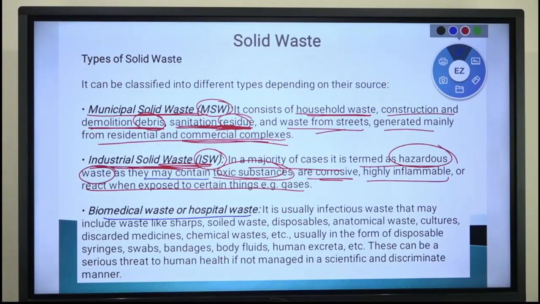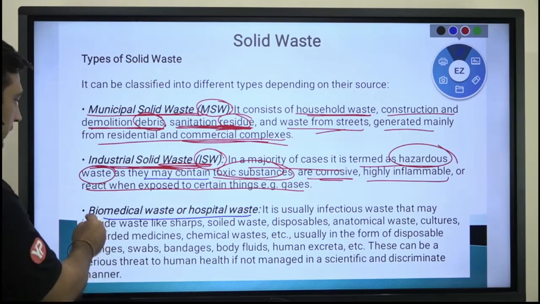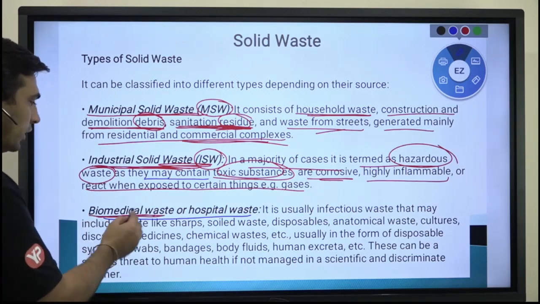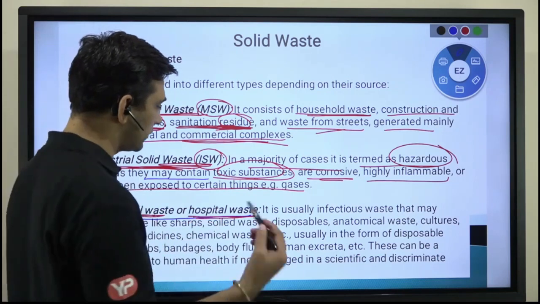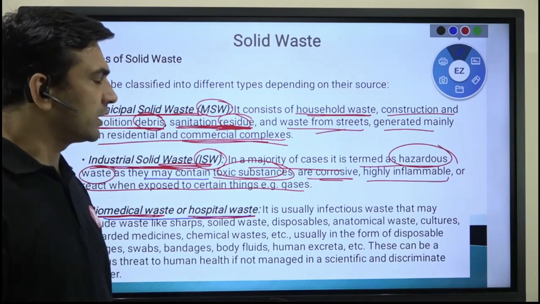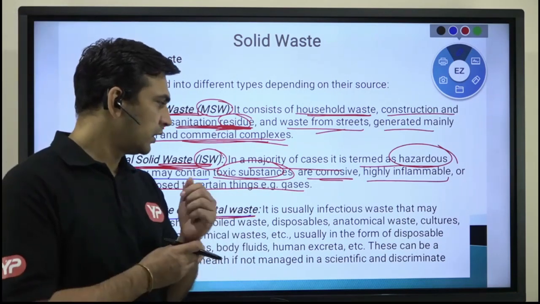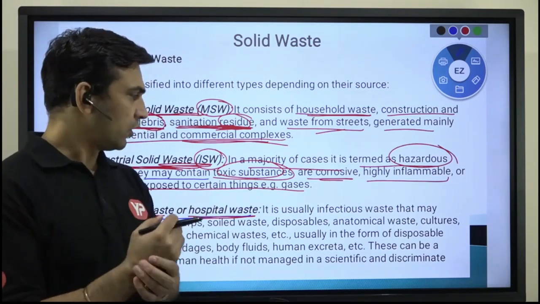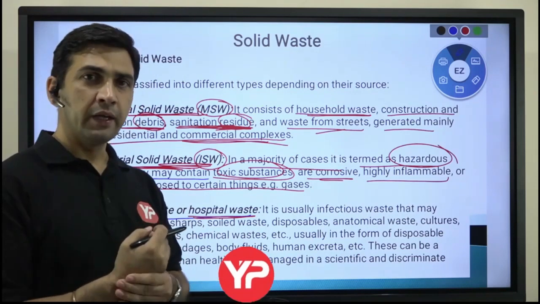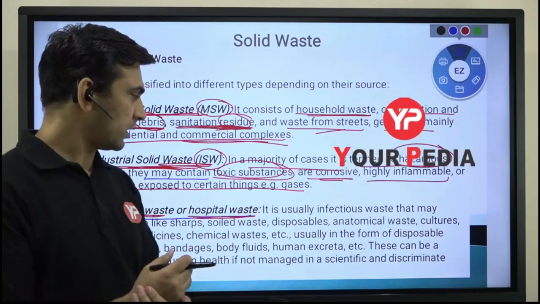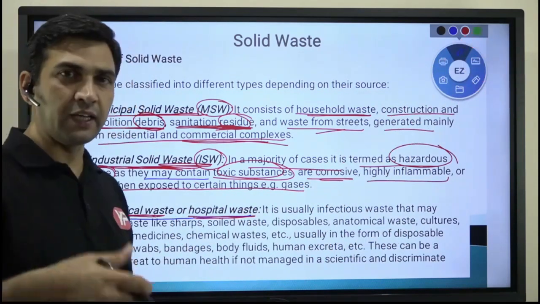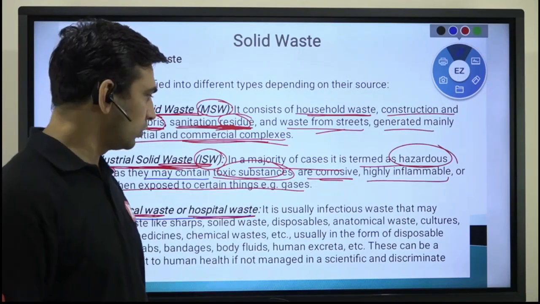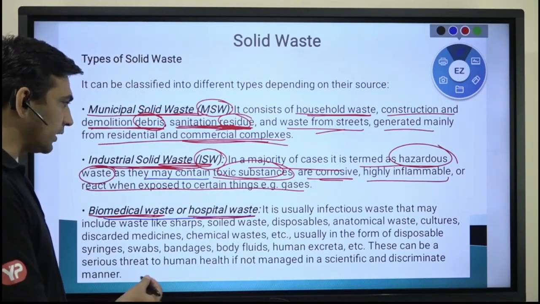And the third classification, based upon where it originated, is biomedical waste or hospital waste. From the hospital you can think of so many things which can be disposed of, particularly which have been used for diagnosis purpose or maybe for treatment purpose also. And whatever related things there are, finally you have to dispose them off. So we classified them as biomedical or hospital waste.